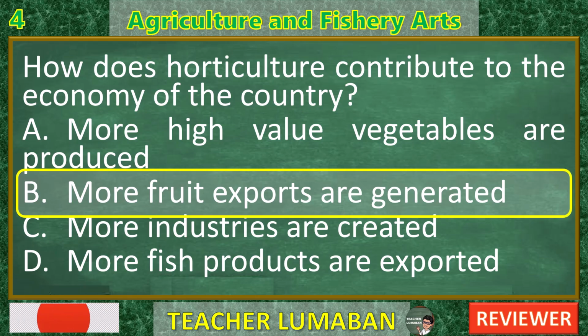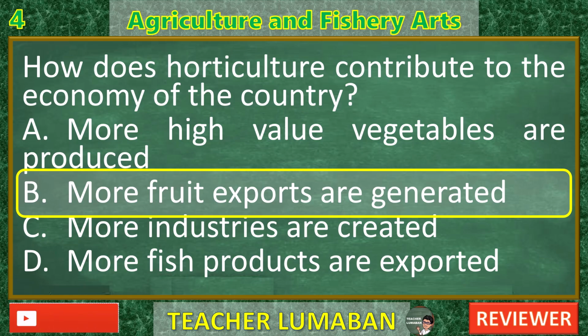Explanation of each choice. A. More high-value vegetables are produced. Partially correct but not the best answer. Horticulture does involve the cultivation of high-value vegetables, and this helps increase farmers' income and improve food security. However, this is more of a domestic benefit rather than a direct contribution to national economic growth through trade.